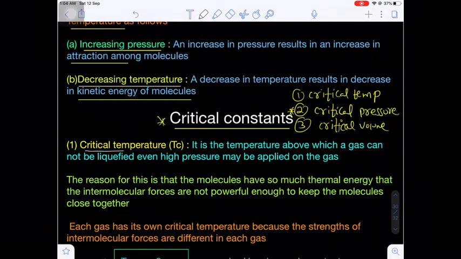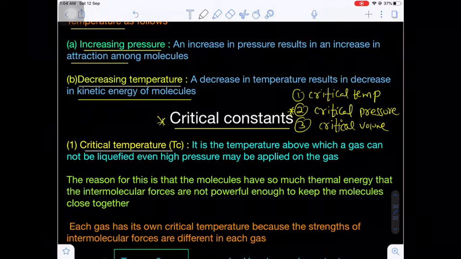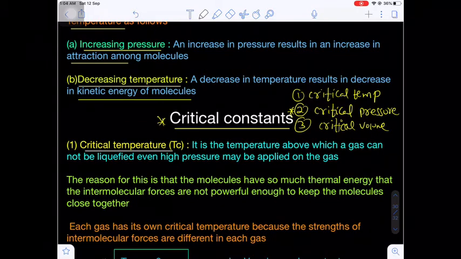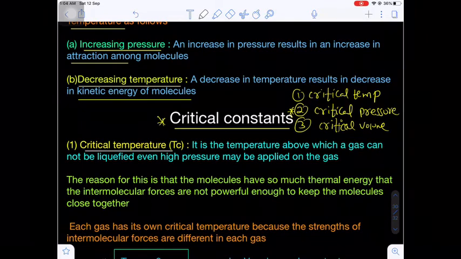The first one is the critical temperature, that is called Tc. C stands for critical, T stands for temperature. Now every gas has its own characteristic temperature above which a gas cannot be liquefied even if you apply more and more pressure. That temperature is known as the critical temperature. It is the temperature above which a gas cannot be liquefied.